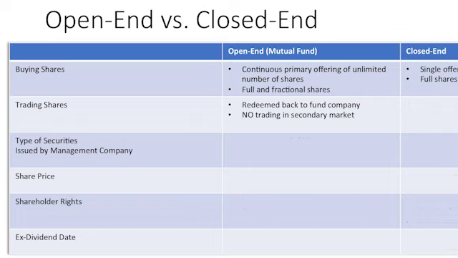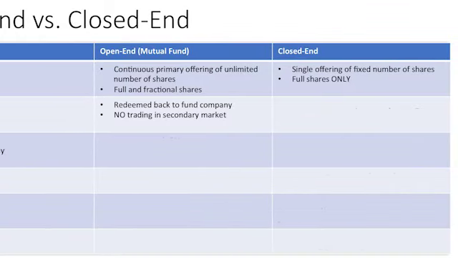What if I had bought those closed-end shares from the closed-end company on the primary offering? I have decided I want to sell my shares. Would I sell my shares back to the issuing company, back to the closed-end company? I would not. Closed-end shares are not redeemable back to the issuer. I would have to take my closed-end shares to a secondary market, such as an exchange, like the New York or the American Stock Exchange, or the over-the-counter market, and find an investor to buy from me. So closed-end shares trade in the secondary market.